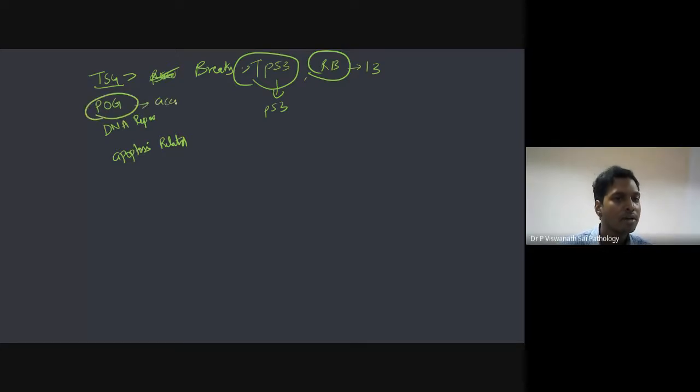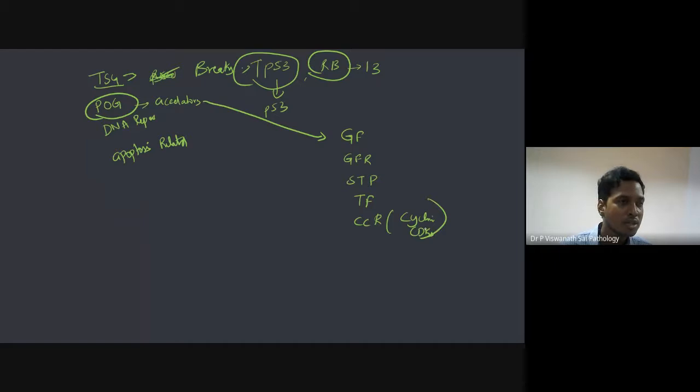Okay, so what about proto-oncogenes? Proto-oncogenes are like accelerators. So what are the classes of proto-oncogenes? Growth factors, growth factor receptors, signal transduction proteins, transcription factors, cell cycle regulators. What are the cell cycle regulators? Cyclins and CDKs. Okay, so what do cyclins do? They promote cell division, so the cycle goes forward. Okay, so that is the idea.